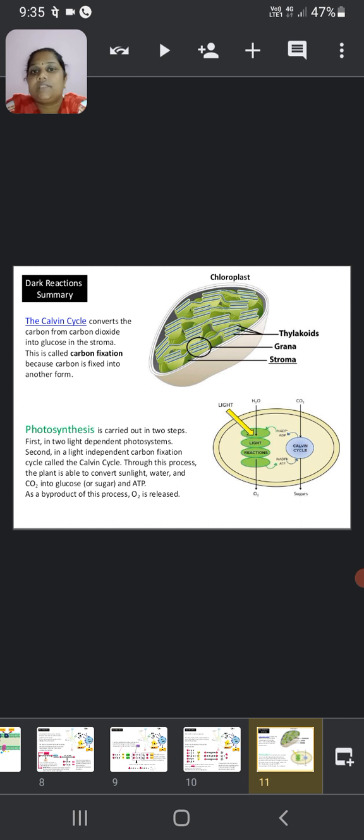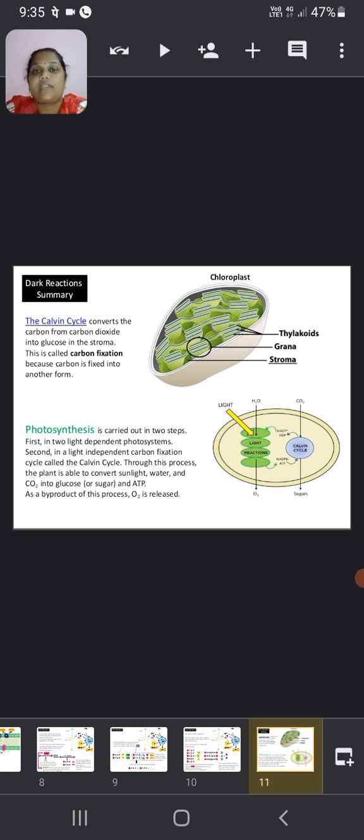Then the summary of dark reactions. The Calvin cycle, which converts the carbon from carbon dioxide into glucose, occurs in the stroma. This is called carbon fixation because carbon is fixed into another form.